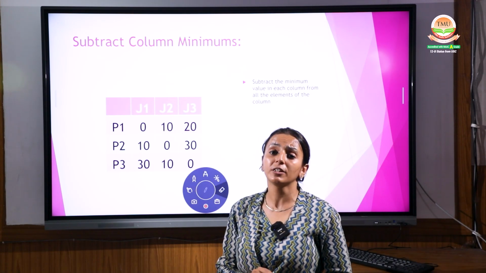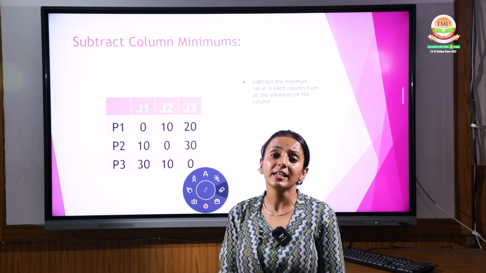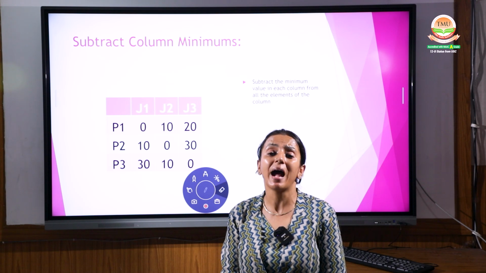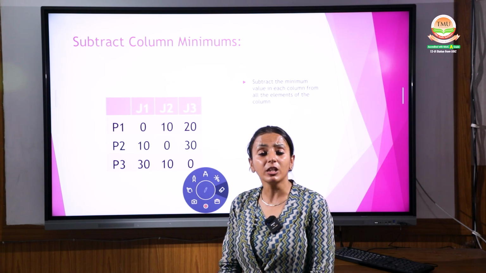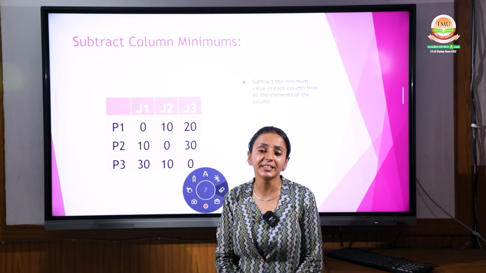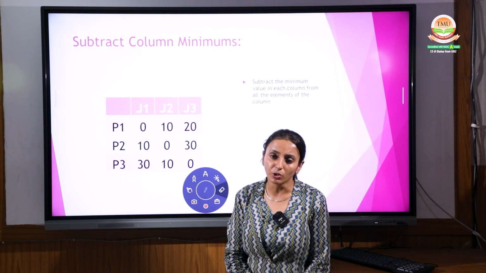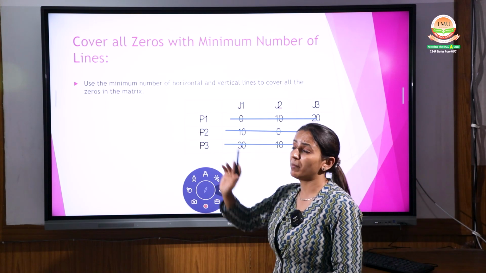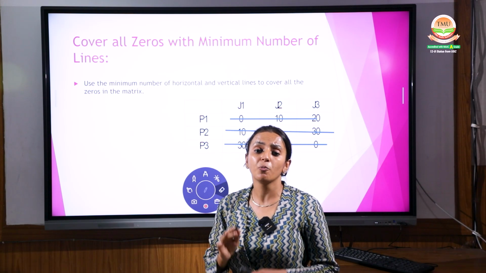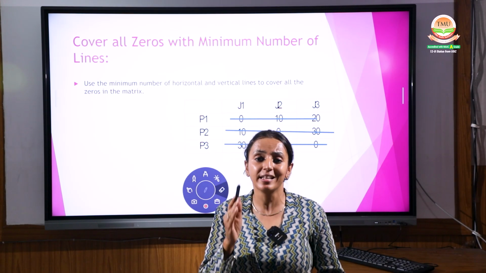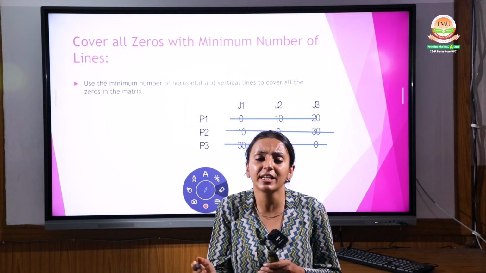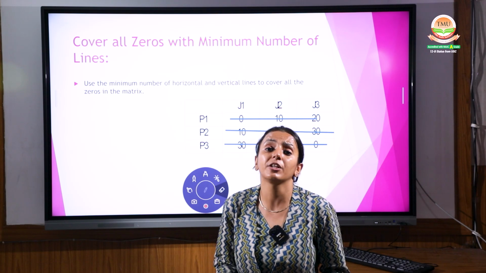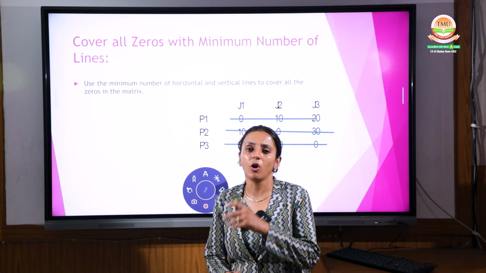Now what we have to do, the third step, is selecting the rows and columns having the maximum 0s and draw the minimum number of lines covering all the zeros, right? Cover all the zeros with the minimum number of lines. That means you have to make the lines as few as we can, like the number of lines can be 1, 2 or 3, but you have to remember this, covering all the zeros.